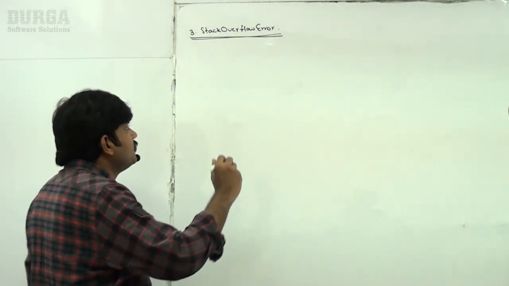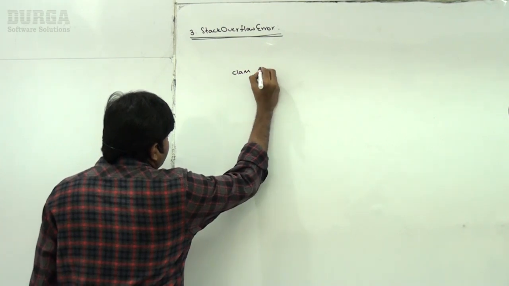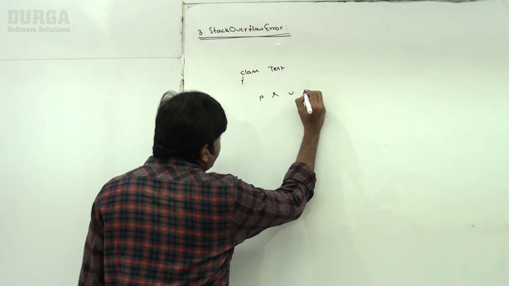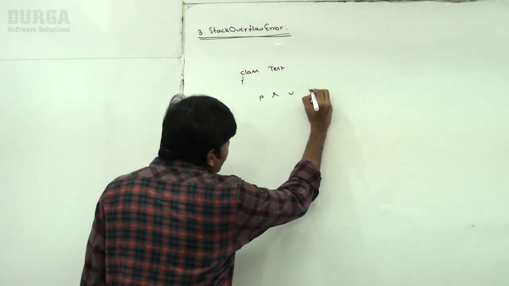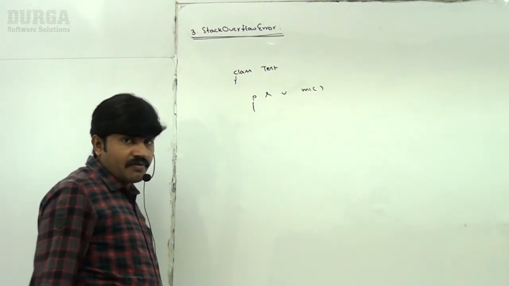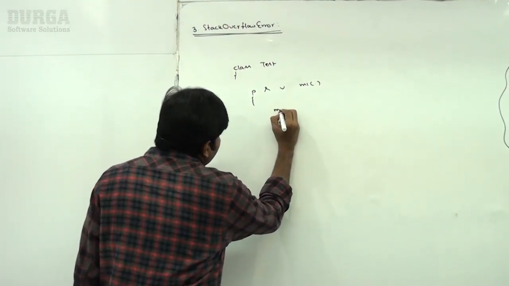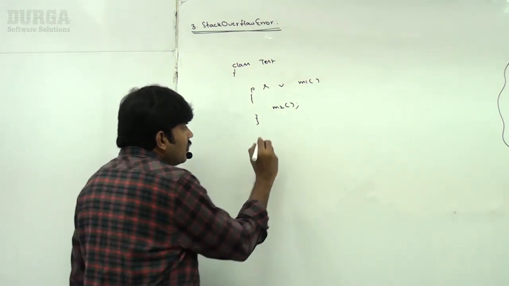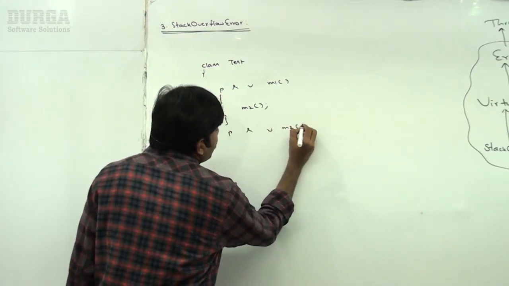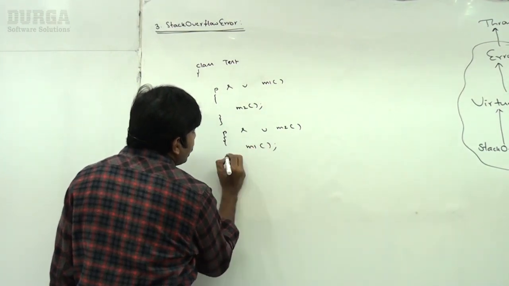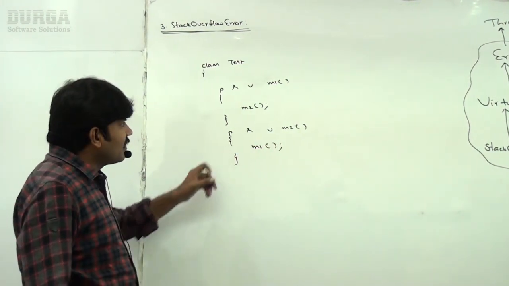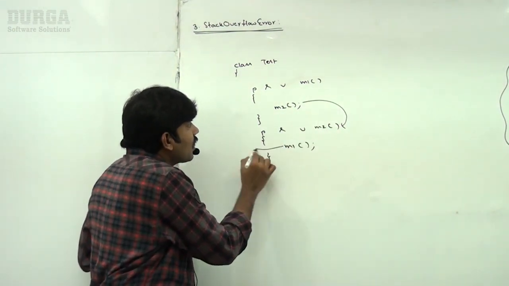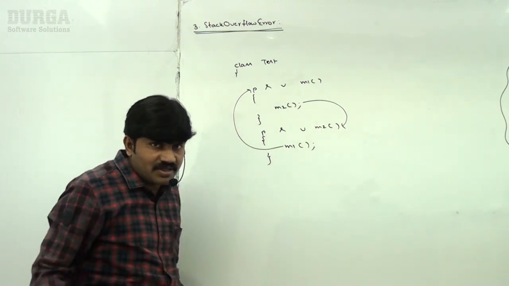Sir, I will explain with an example. Don't worry, sir. Observe that I am taking a class Test. Listen very carefully. I have one method, public static void m1. This m1 method internally calls m2. Now, public static void m2 internally calls m1. Observe carefully: m1 calls m2, m2 calls m1. Are you getting it? It is a recursive method call, right?